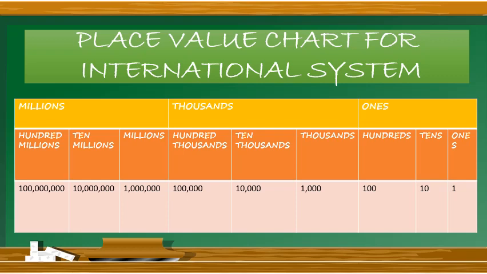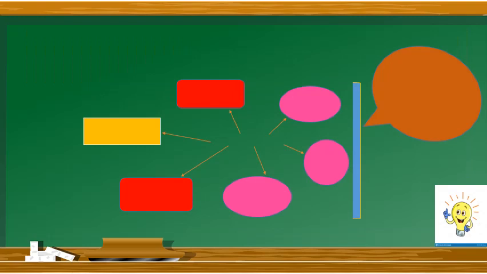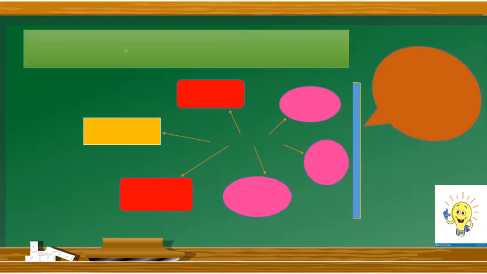If the digit is occurring at any one of these positions, suppose the digit is occurring at the 100,000 position, so what will be the value of that position? It will be 100,000. So 1 0 0 0 0 0. This value will be multiplied with the face value, and that will become the place value of a given digit in a given number.